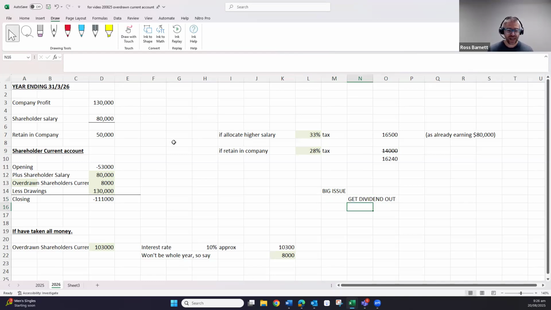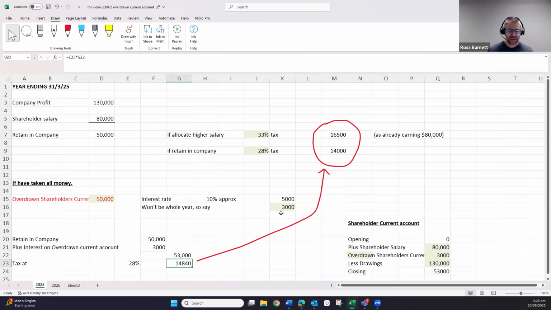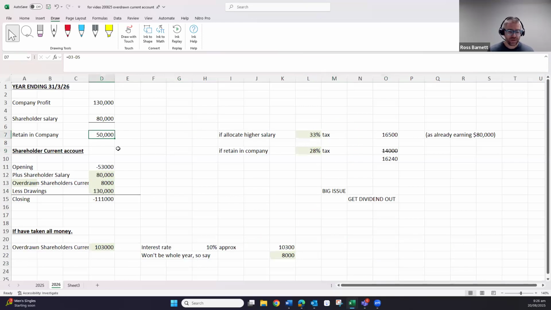So if we did a dividend now, we've retained company profits. We retained 53,000 last year, which was our 50,000 plus the 3,000 interest. We've retained 50 this year plus 8. So what happens is we have retained profits. I'll do before tax, so it's easier. We've got the 50,000 from last year, plus the 3,000 interest, plus the 50,000 from this year, plus the 8,000 interest. We've got 111,000.